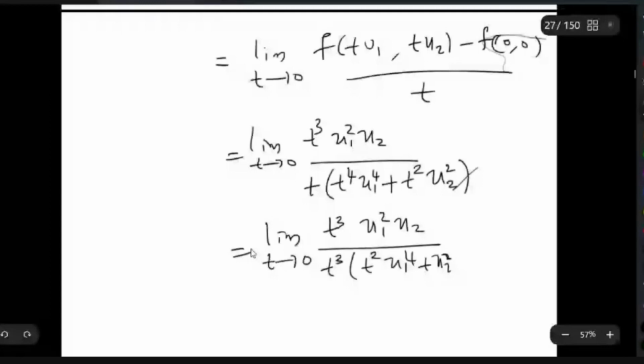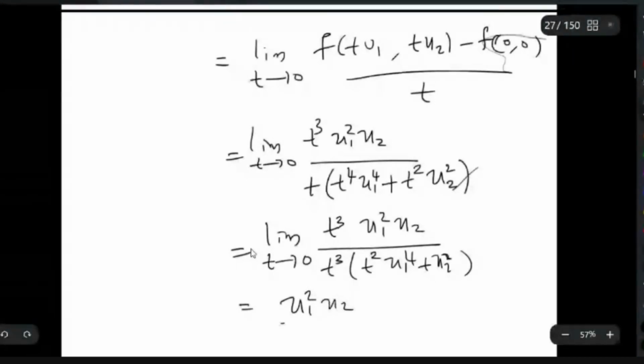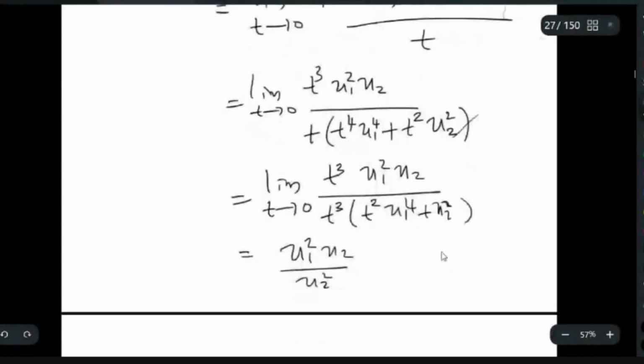So these t cubed cancel, and finally you get u1 squared u2 by u2 squared. So it is finally u1 squared by u2.